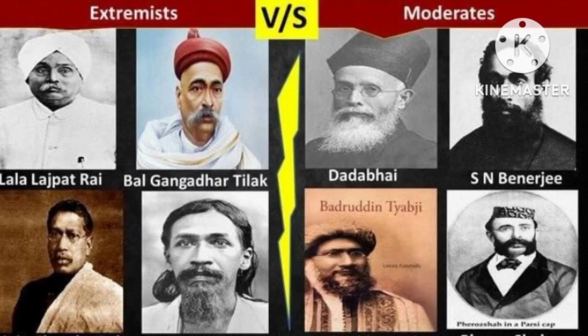So what was the aim of extremists? This may be a question. An independent India was the aim of extremists. They prepared the common people for the freedom struggle. Common people may not have known about all these British ill effects, their cunning rules and policies, their worst ruling. According to me, except for education and some improvements, it was a kind of bad ruling, right? They treated us as slaves.